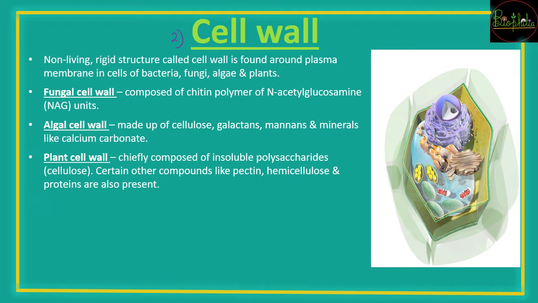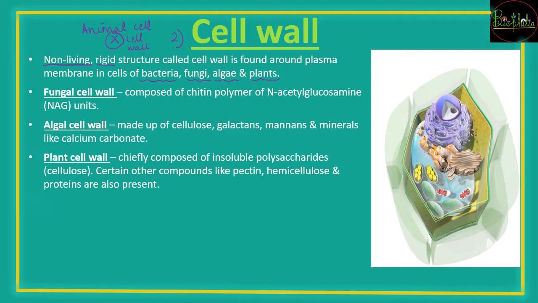अब cell wall जो है, it is not living, that is, it is non-living. जैसे plasma membrane थी, it was a living entity, it had some function to perform. But here the cell wall is non-living, it is rigid, and this rigid structure is outside the plasma membrane if present. It is not compulsory to have a cell wall. For example, cell walls are present in the cells of bacteria, fungi, algae, and plants. But if you consider animal cells, do they have cell wall? So animal cells have no cell wall, right? So cell wall is going to be absent in the case of animal kingdom or animal cells.